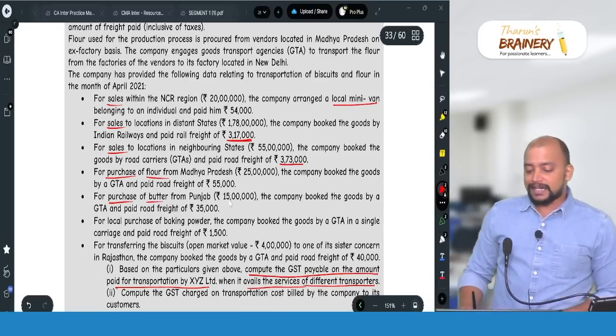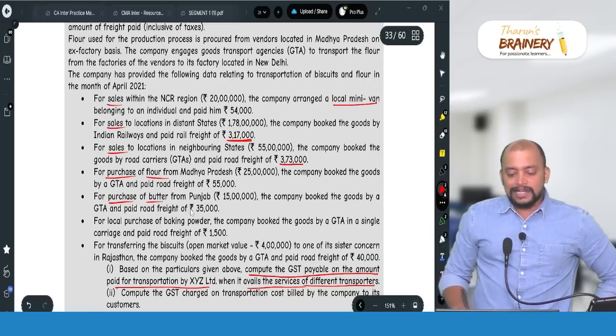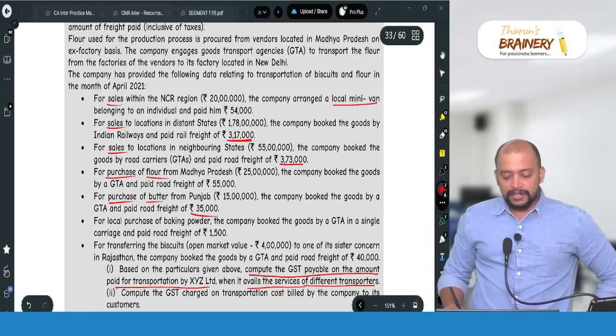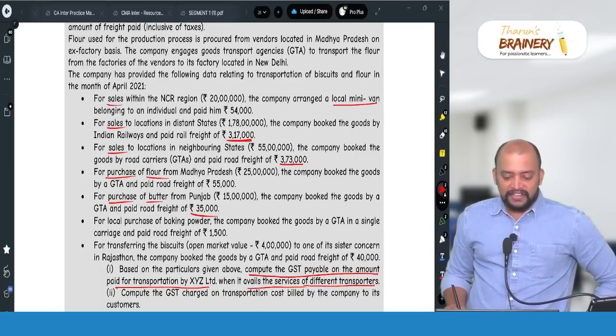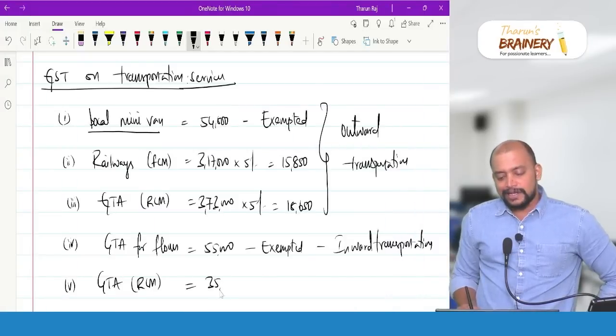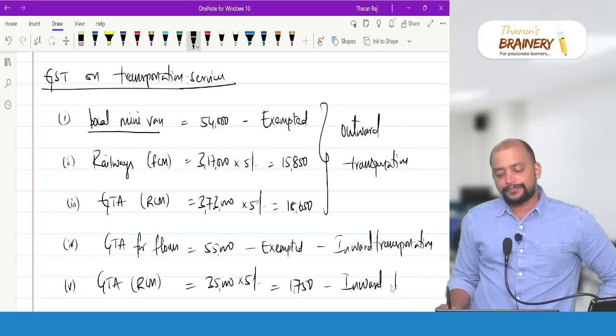Then point number 5, for purchase of butter. Milk is notified, salt is notified, but butter is not notified. So that will be taxable under RCM, freight of 35,000. So GTA, RCM, how much is the freight paid? 35,000 at 5%, 1,750. Again this is also inward transportation.